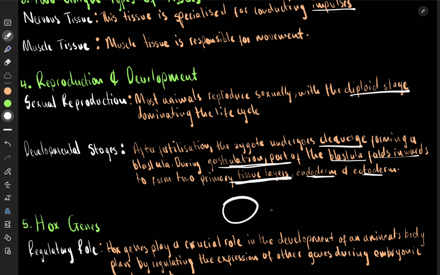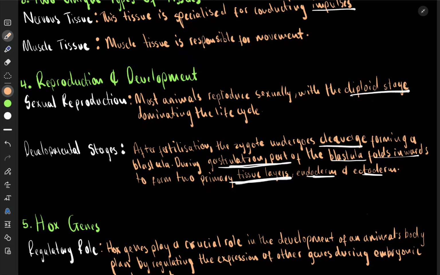So it was one ball like this, but now it folds inwards like this. Then we have two layers: this inner one, and then the outer one. The outer is going to be the ectoderm, and the inner is going to be the endoderm. So it folds in. That is what happens. This is gastrulation. So remember, there is cleavage where you have one zygote, one cell.